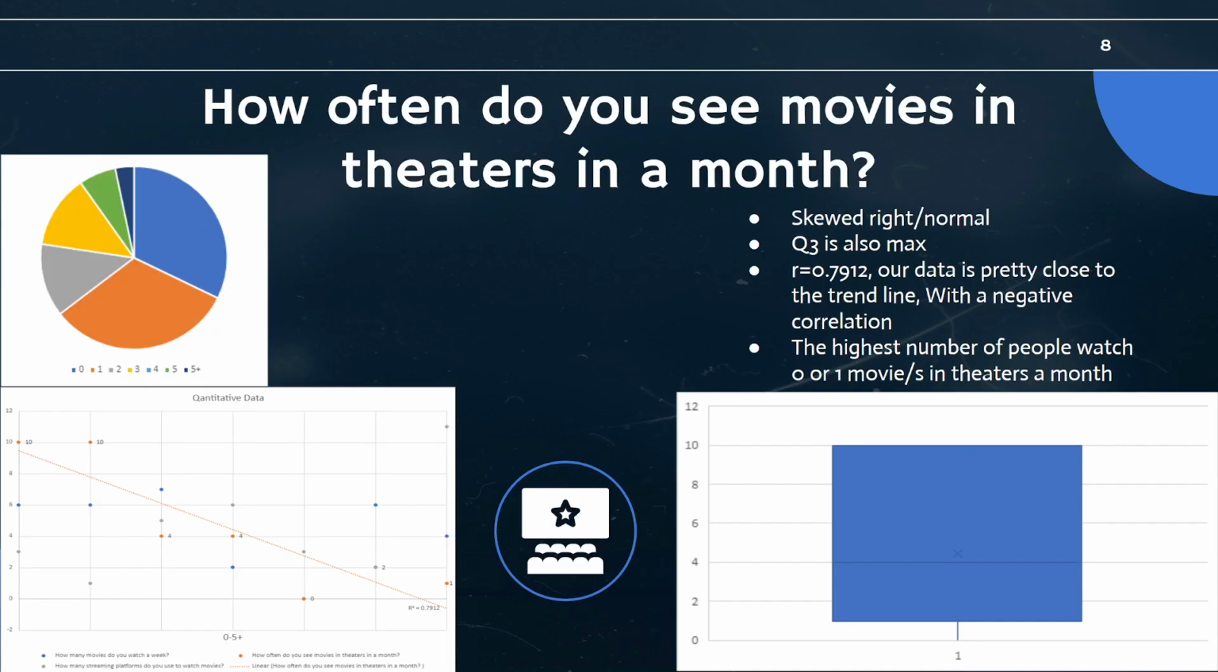How often do you see movies in theaters in a month? So if you look over here at my box plot, we're more skewed to the right, but it's also very normal. Quartile 3 is also our maximum here. Our R value is pretty high, but it is sloping downward, so it has a negative correlation, but it is relatively close to our data on my trend line. And the highest number of people go to watch 0 or 1 movies in theaters in a month, which is pretty surprising for these cinephiles.